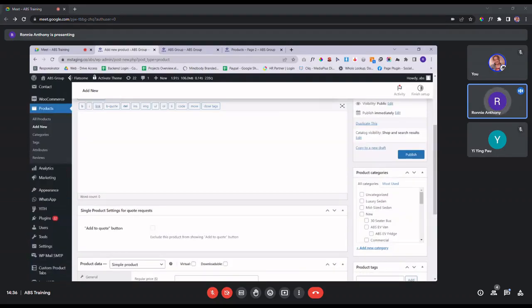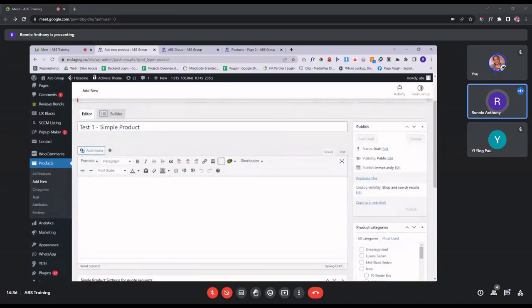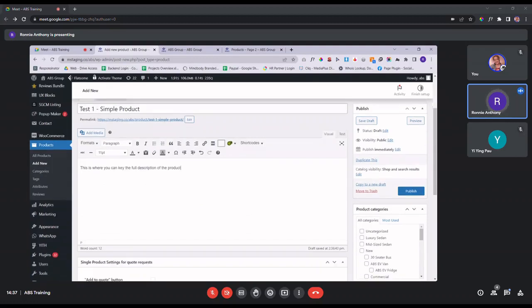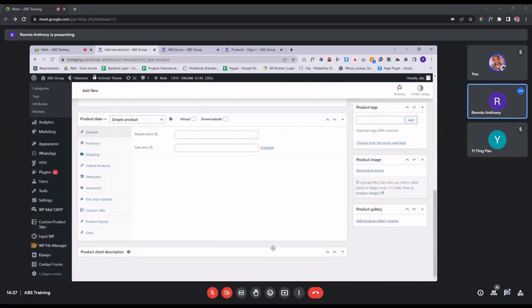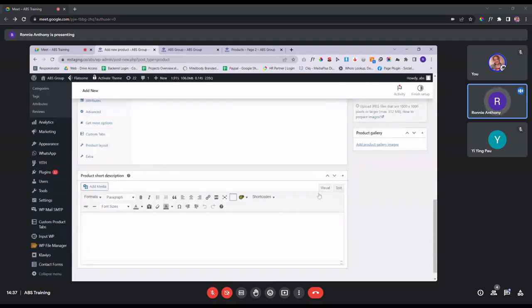And then here, under this box that you see right here, this is where you can key in the full description of the product, sorry. And then when you go down below over here, this is where you can key in the short description, a summary of the longer description.